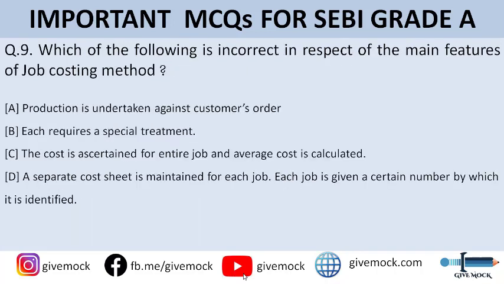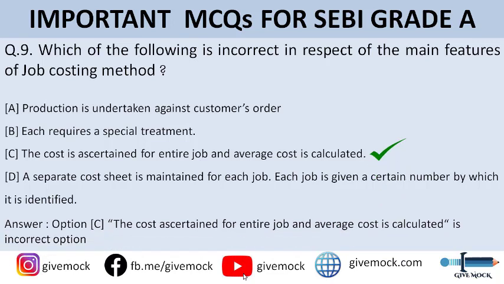Which of the following is incorrect in respect of the main features of job costing method? You can go through the options here. Option A is production is undertaken against customer's order. Option B is each job requires a special treatment. Option C is the cost is ascertained for entire job and average cost is calculated. And option D is a separate cost sheet is maintained for each job, and each job is given a certain number by which it is identified. The correct answer to this question is option C. Option C is incorrect. Okay. The cost is ascertained for entire job and average cost is calculated is the incorrect option.